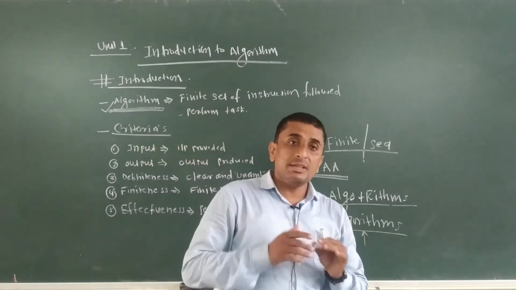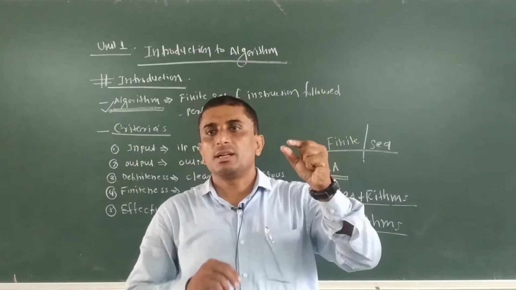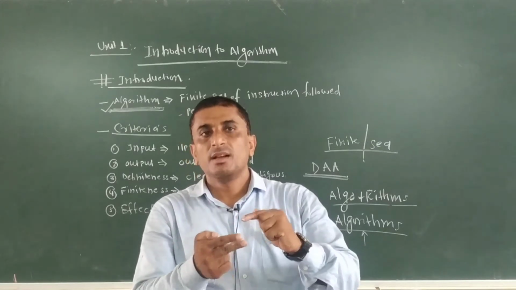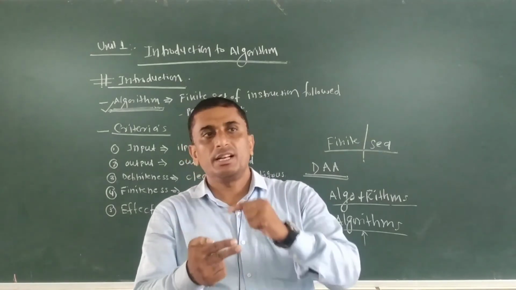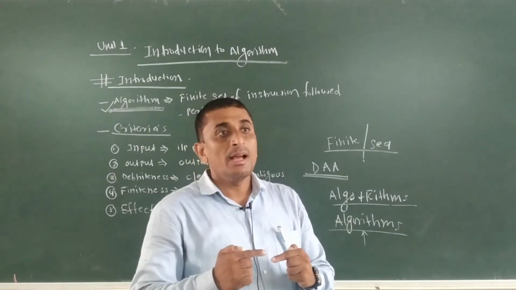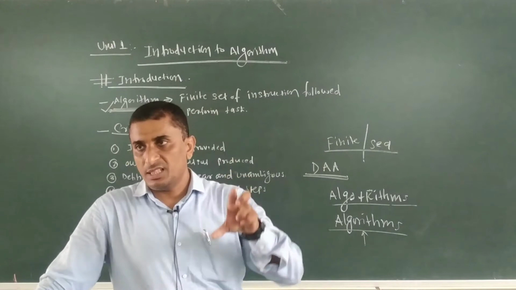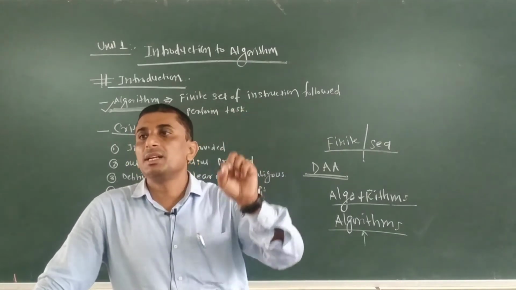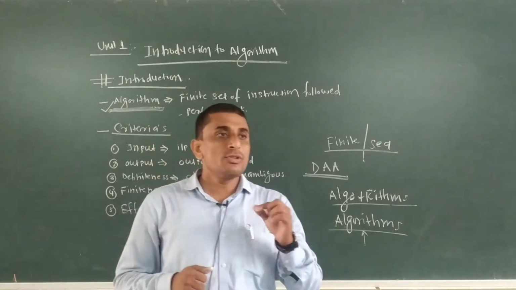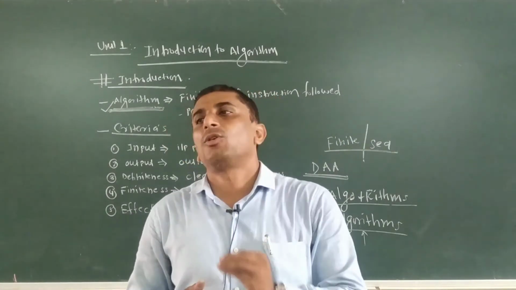Now how is it sequential? Whatever task we are performing first, referring to that we perform the second one, referring to the second we perform the third one, referring to the third we go with the fourth one, and referring to the fourth we go with the fifth one. So this is a sequential manner. And it is finite in the sense that the number of steps, the whole sequence, must terminate within a given number of steps. That we call a finite number of steps.